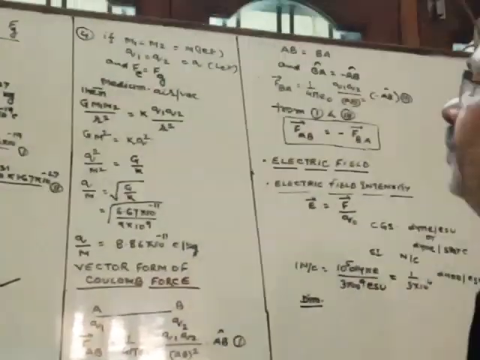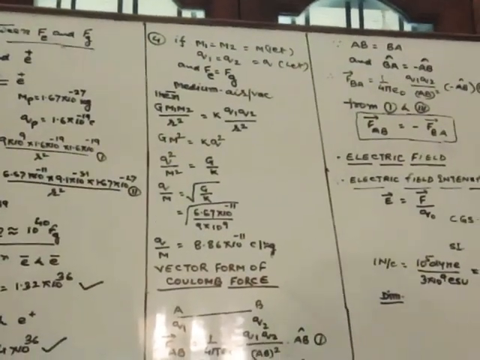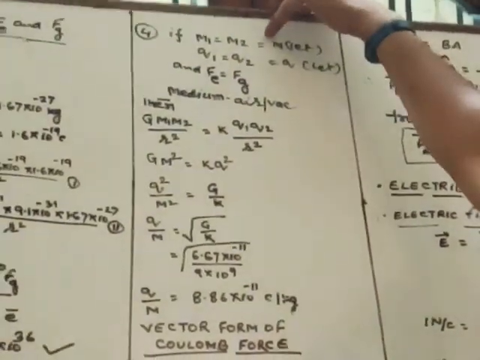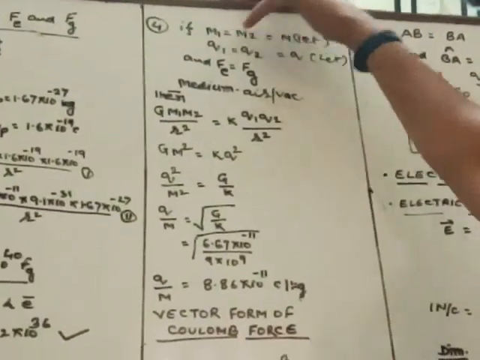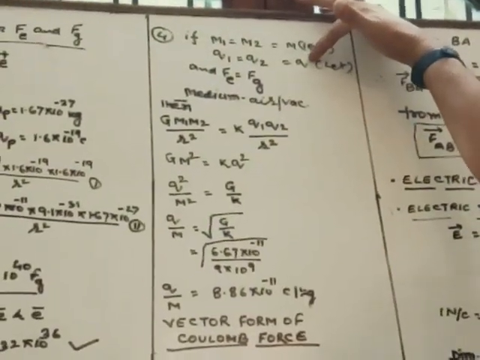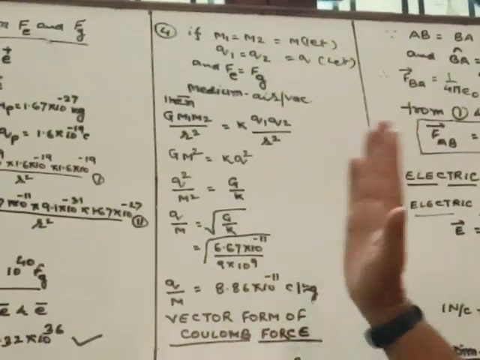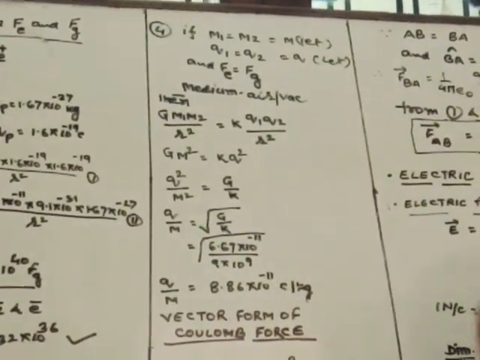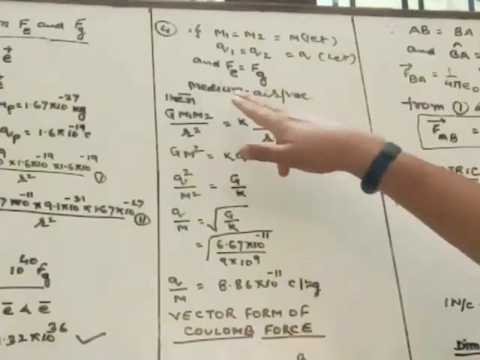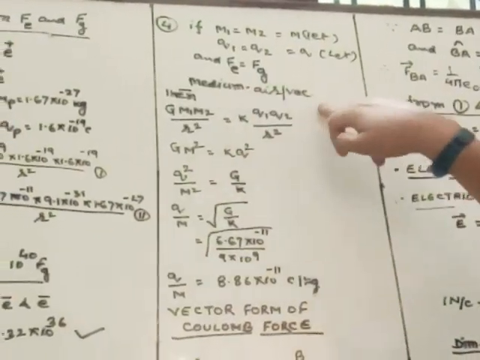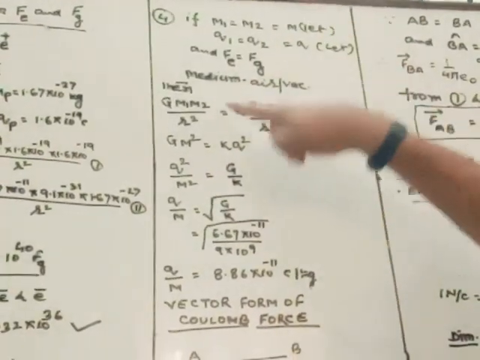Suppose we have two charged bodies having the same mass, capital M, and the same charge, Q, and the electrostatic force and gravitational force between them are also equal, and they are kept in air at distance r. Then gravitational force is equal to electrostatic force.